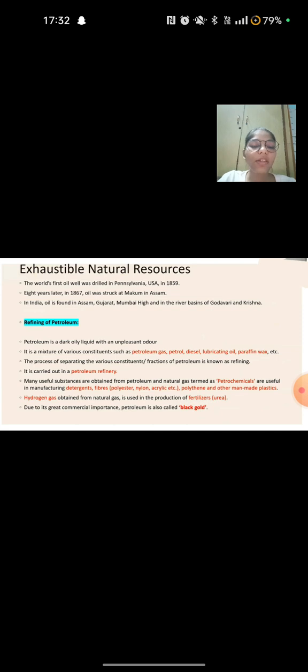Because petroleum contains many constituents which need to be separated, this process of separation is known as refining of petroleum. It is carried out in a petroleum refinery.